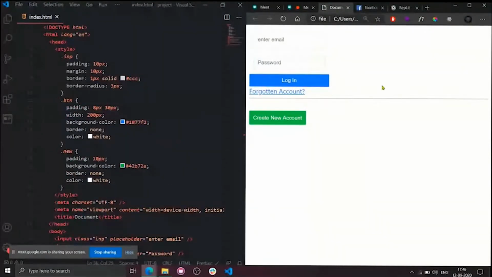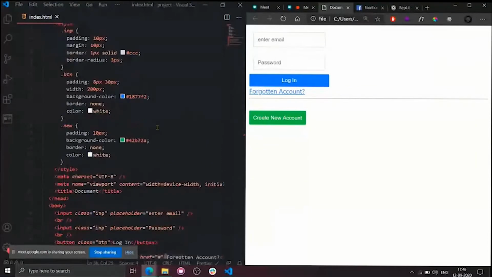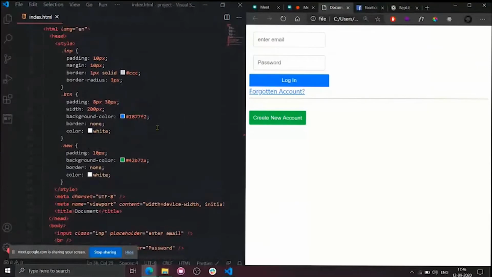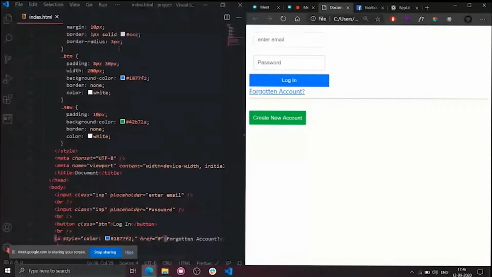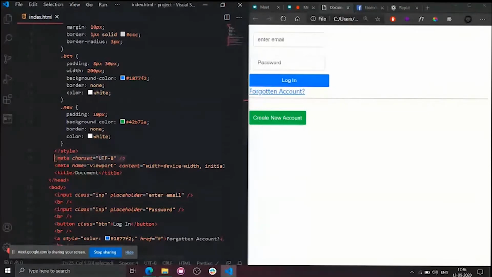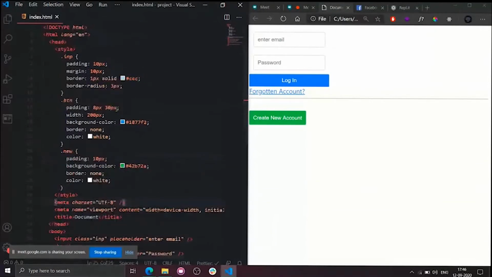Yeah, quick question: in the 10th line of code, you wrote meta charset. What does it actually mean? Okay, this one you are asking about, right? So what does this meta tag do? It converts whatever we are writing.